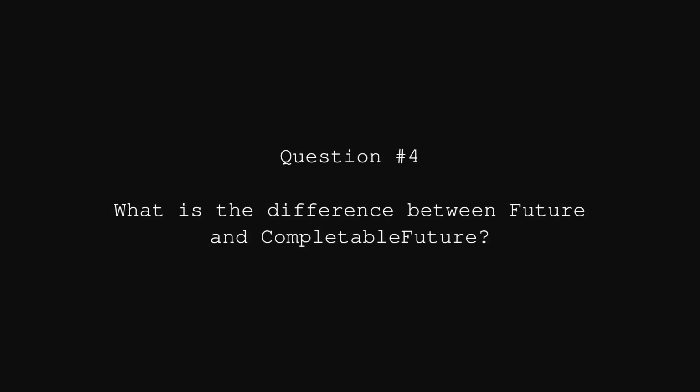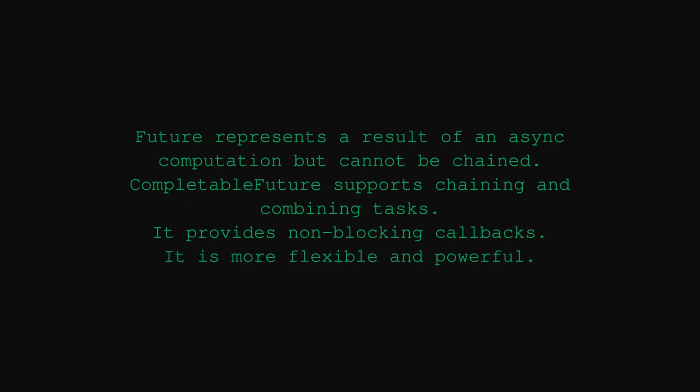Java interview question. What is the difference between Future and CompletableFuture? Future represents a result of an async computation but cannot be chained. CompletableFuture supports chaining and combining tasks. It provides non-blocking callbacks. It is more flexible and powerful.